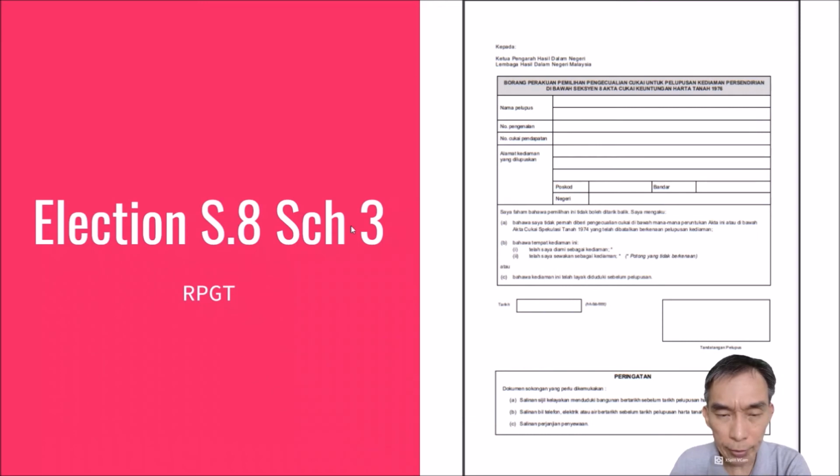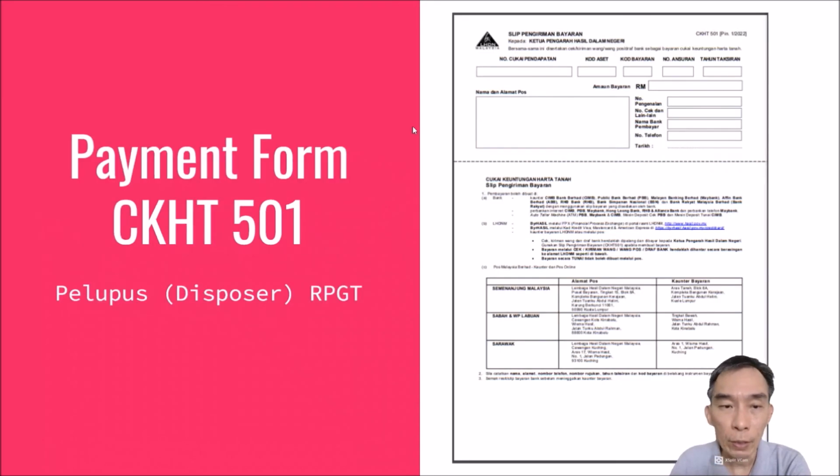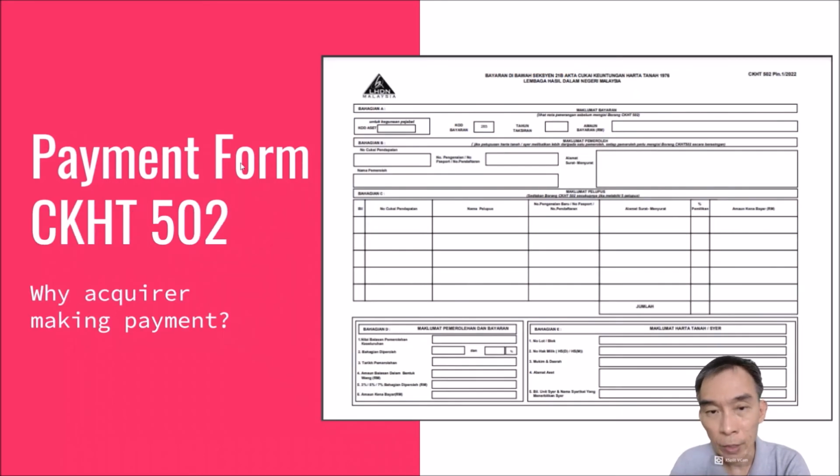Then we have the election, section 8, Schedule 3 of the RPGT, for once in a lifetime. Bahawa saya never enjoyed it before, and as a kediaman. And we have payment form also for CKHT 501. If you need to make payment of RPGT, you use this form to make payment. For a person who disposes, if you dispose and you have gain of RPGT, you make payment, you use CKHT 501. And if it's 502, there is another form which is for the person who acquires.